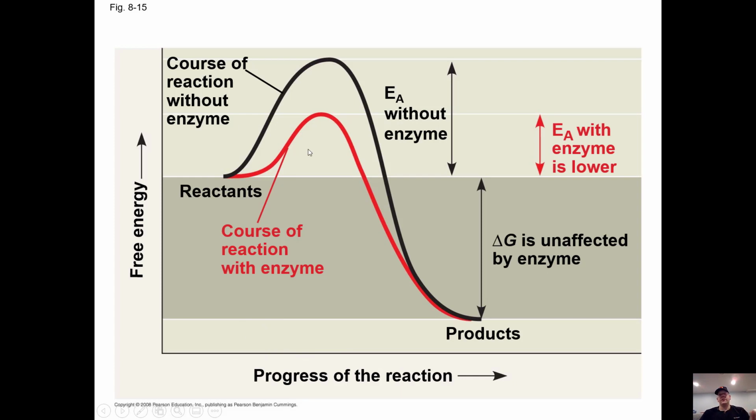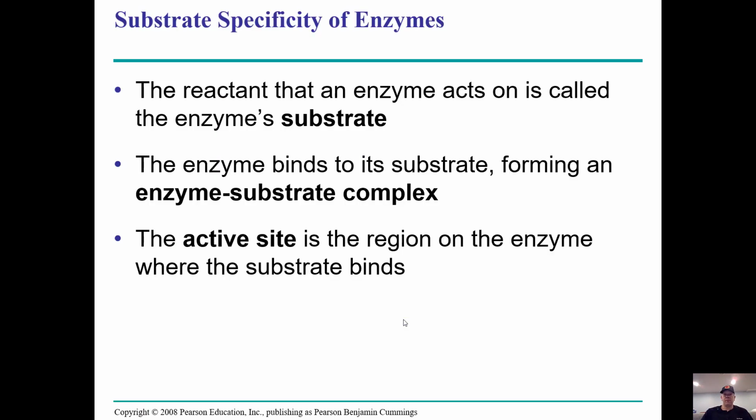But, presumably if it was time, the red line would hit bottom before the black line because it takes less time to get to the peak of our activation energy, which means it's going to take less time to get to the end of the reaction. So what do enzymes do? They lower the activation energy needed to do a reaction, and then that speeds up the reaction.